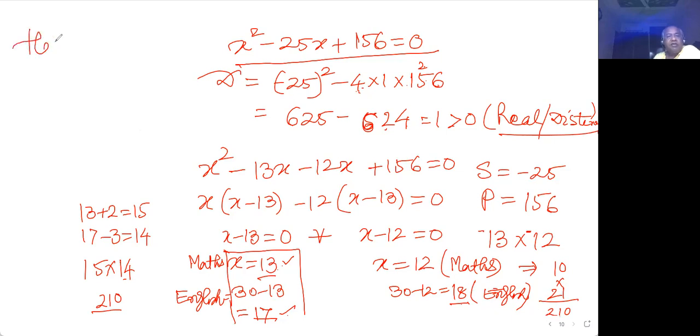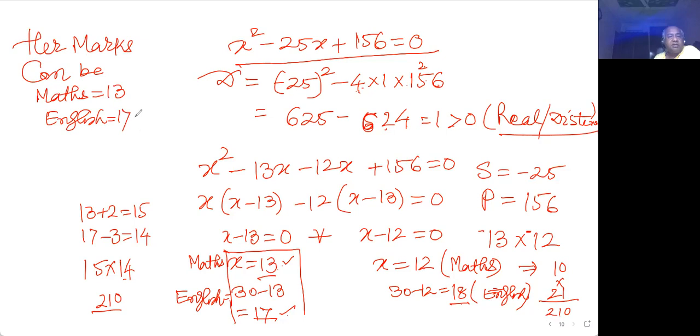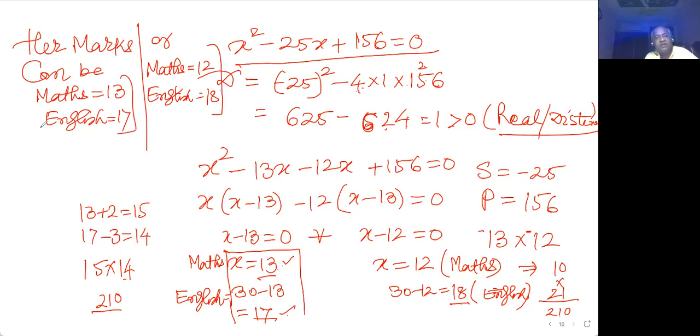So Shefali's marks can be, there are two possibilities here: maths is equal to 13 marks, English equal to 17 marks, or maths equal to 12 marks and English equal to 18 marks. So there are two possibilities, and both are satisfying the answer.